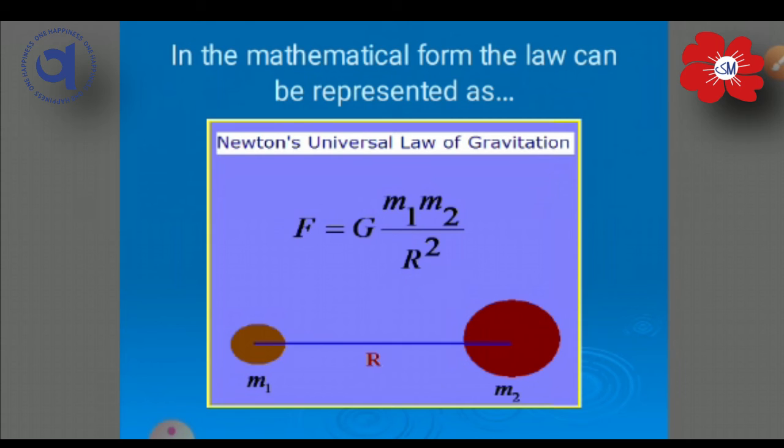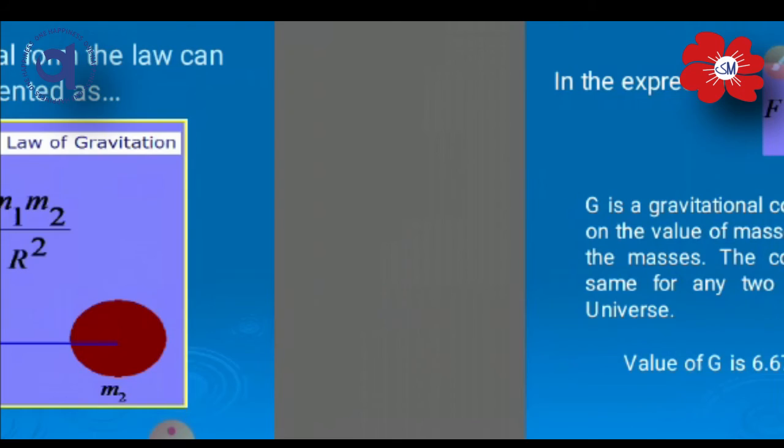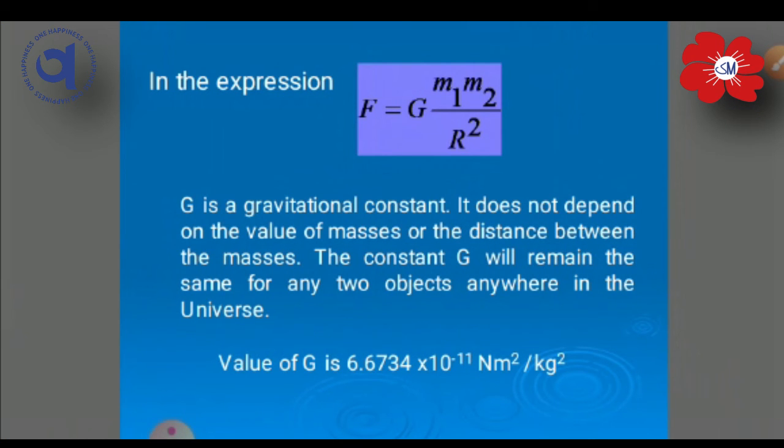The capital G in this formula is the gravitational constant, and F shows the gravitational force acting between these two objects. See, this is my expression: F is equal to G m1 m2 upon R square.